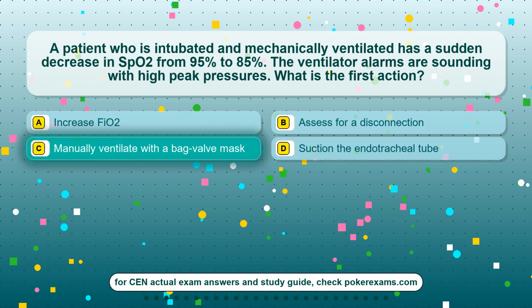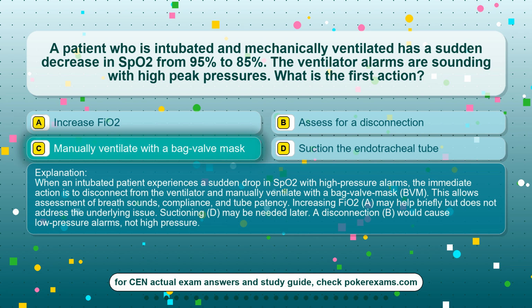The correct answer is option C, manually ventilate with a bag-valve mask. When an intubated patient experiences a sudden drop in SpO2 with high pressure alarms, the immediate action is to disconnect from the ventilator and manually ventilate with a bag-valve mask, BVM. This allows assessment of breath sounds, compliance, and tube patency. Increasing FiO2, A, may help briefly but does not address the underlying issue. Suctioning, D, may be needed later. A disconnection, B, would cause low-pressure alarms, not high pressure.